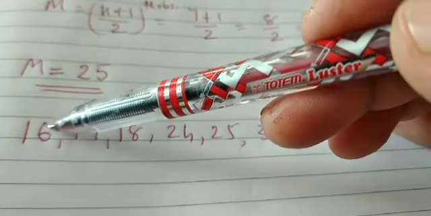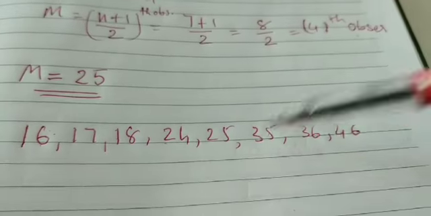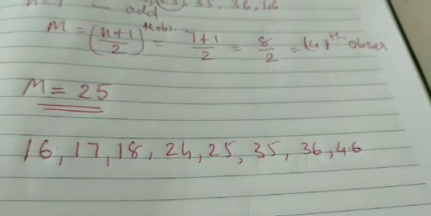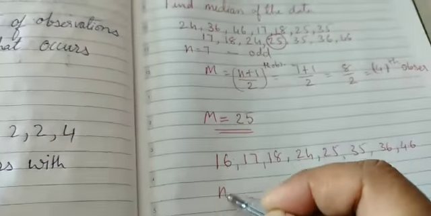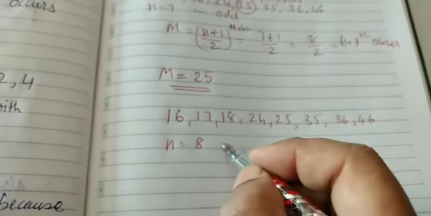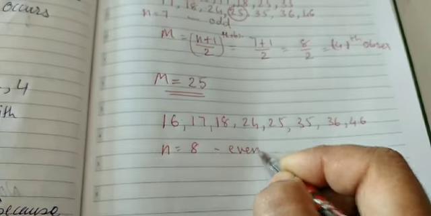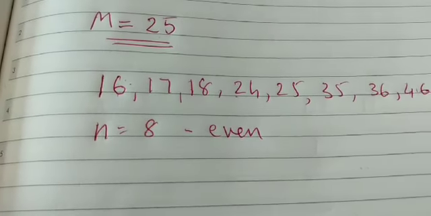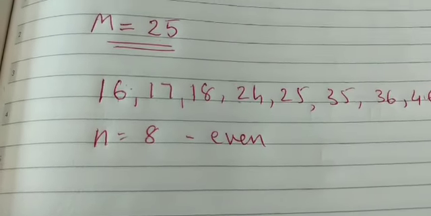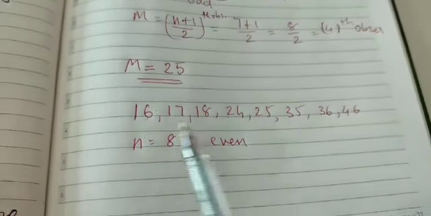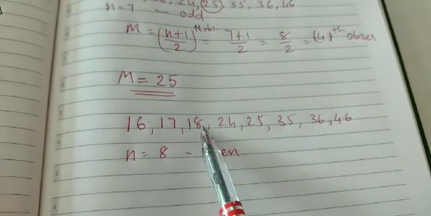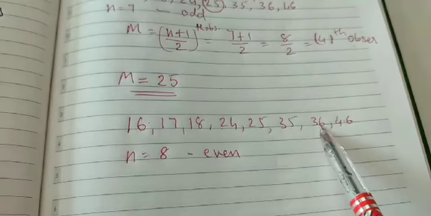So now if you check 1, 2, 3, 4, 5, 6, 7, 8. So what is n? n is equal to 8. There are 8 observations and it's an even number. Then how will you get the median? If you want to divide into 2, then 1, 2, 3, then 1, 2, 3.